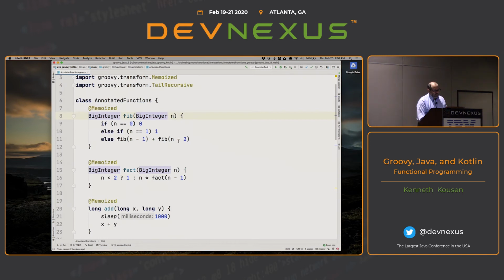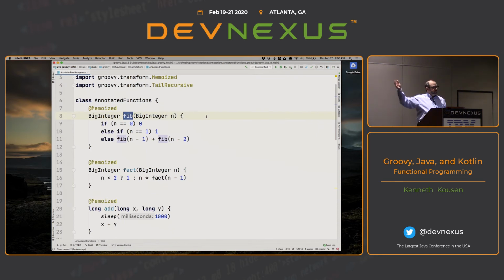Normally, you would never write a recursive function like this because you get a combinatorial explosion in the number of calls. But if all you do in Groovy is add the memoized AST transformation, it'll automatically generate the cache, and all the intermediate values will be saved in the cache. So the first time it computes fib of 5, it does it, but the second time it's already in the cache. So in fact, I can execute this for numbers in the thousands or tens of thousands without any memory issues. And I didn't have to convert this to an iterative process. The annotation builds the cache right off of it.